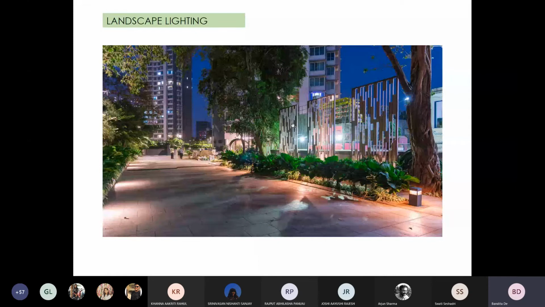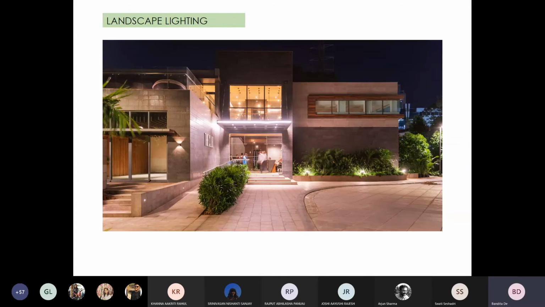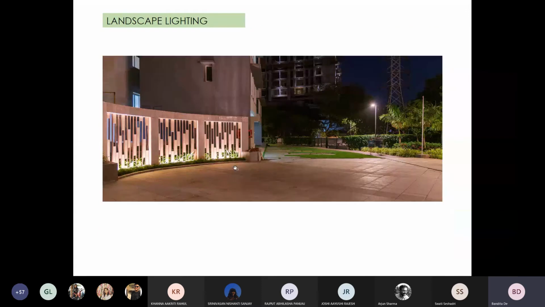So, the same driveway lit up with small bollards on the other side and screen walls. The entry to the blocks were lit up brightly. Small bollards highlighting the softscape, whereas the entry to the buildings are lit up lightly again. Feature walls backlit, whereas the driveways and the walking pathways have functional pole lights.